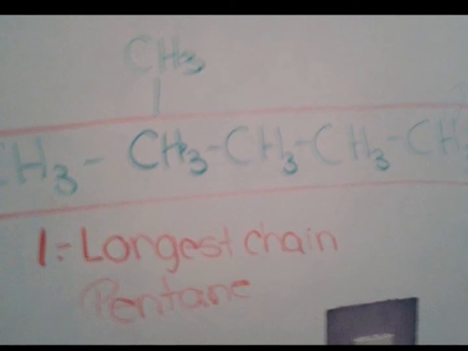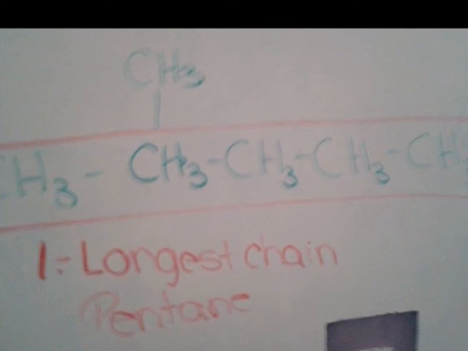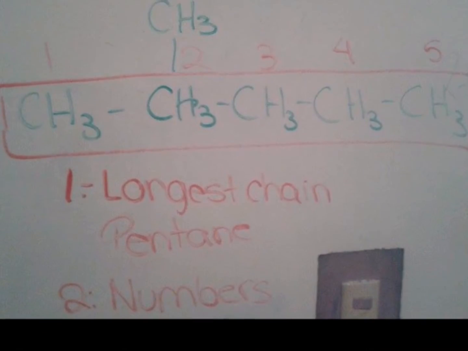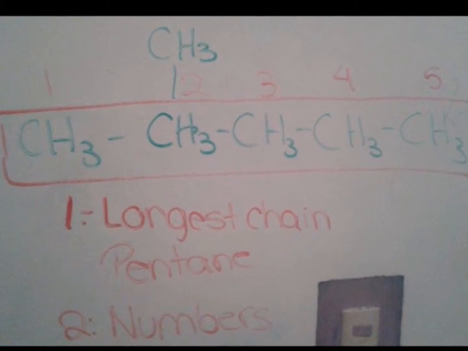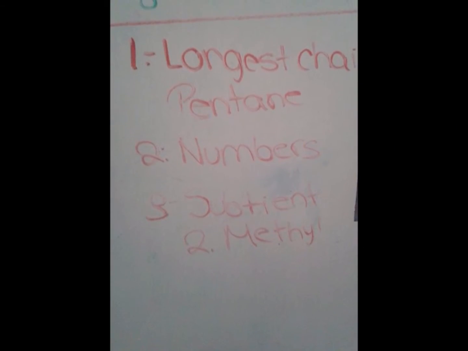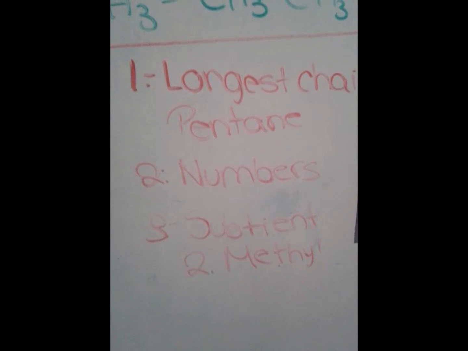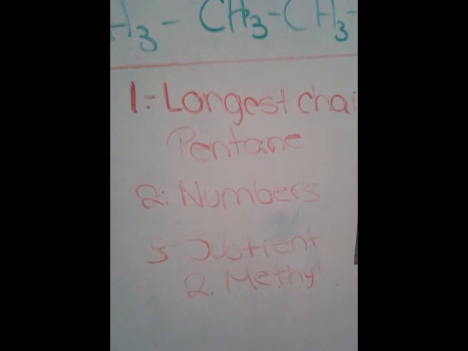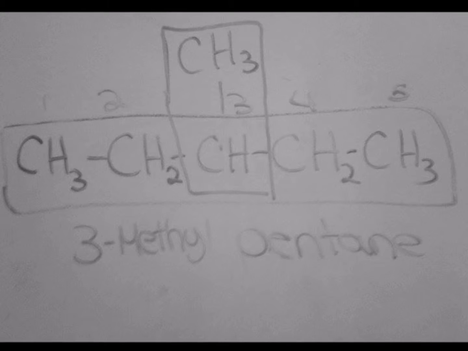Second, number the carbon atoms starting from the end nearest to a substituent. Number the chain from 1 to 5 starting at the end nearest to the branch of CH3. Once you start numbering, continue in that same direction. Third, give the location and name of each substituent, in alphanumeric order, as a prefix to the name of the main chain. Place the hyphen between the number and the substituent name. Check what you have got.